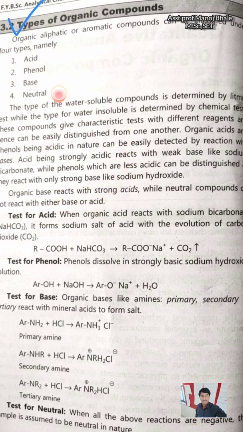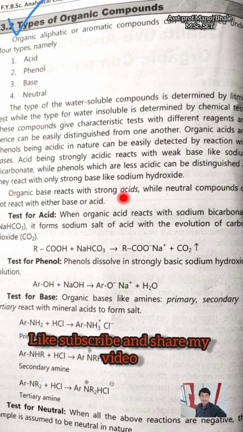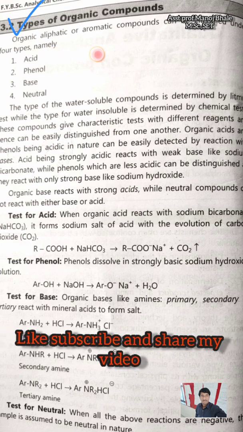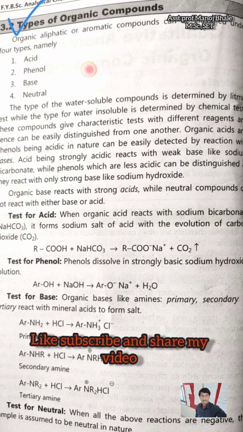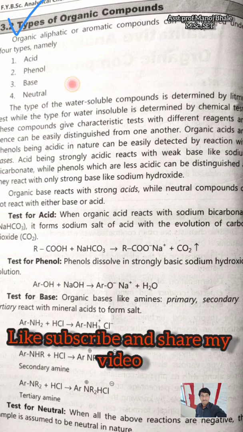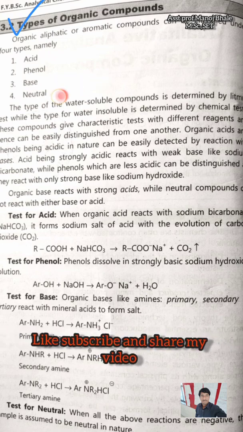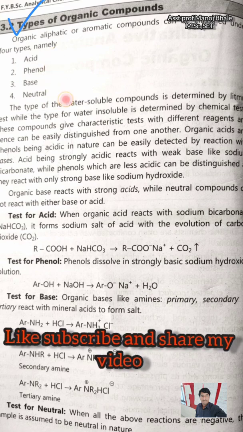So in case of the organic bases, that means base, acid, phenol पाहिला, आता base which reacts with the strong acid like HCl, and there is a PPT which is observable. That means we can determine here presence of the base. Acid we can determine with the use of the sodium bicarbonate. Phenol we can determine with the use of the strong NaOH, that is the basic solution. And base is determined with the strong acid like HCl. But finally, if these three tests are absent, in this case neutral is present.